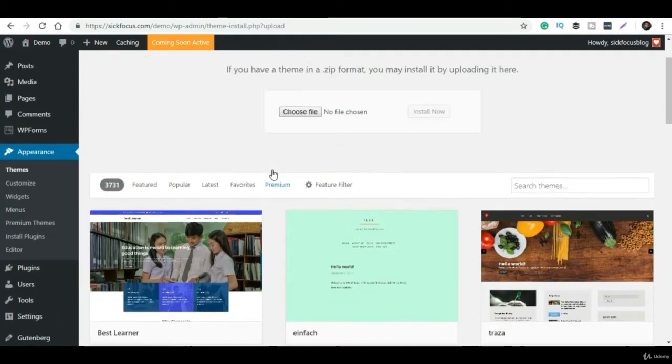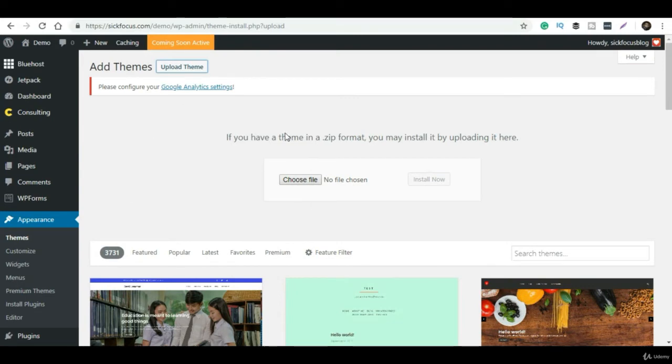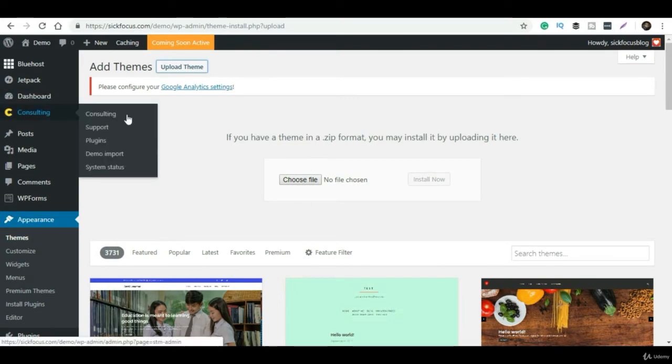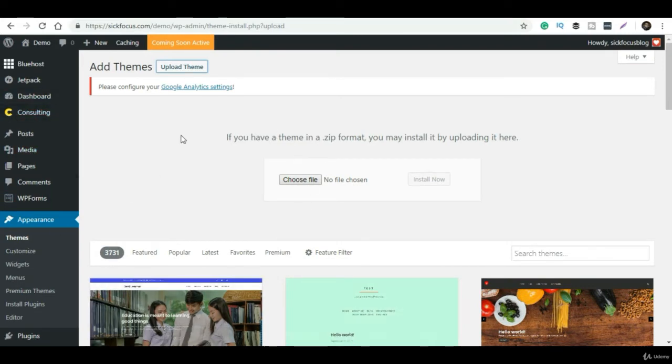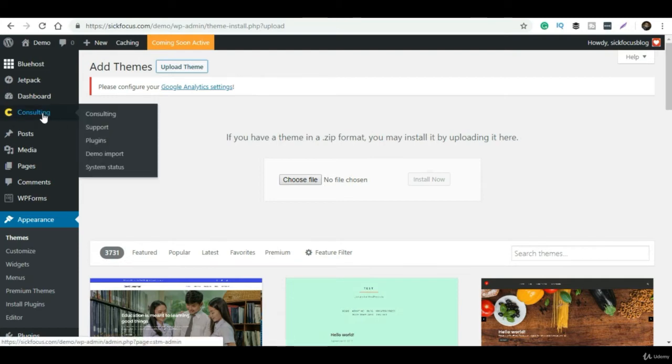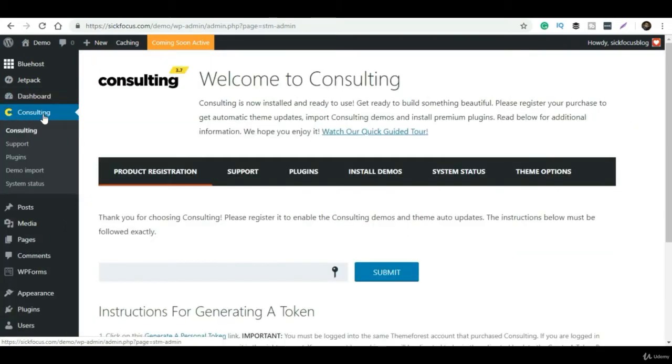Whatever theme you purchase, you will get this theme icon and theme options on the left side of the screen. Here you have to give the password, like an OTP. You have to give the authentication key to activate the theme. Once you activate the theme, you have to install the demos.